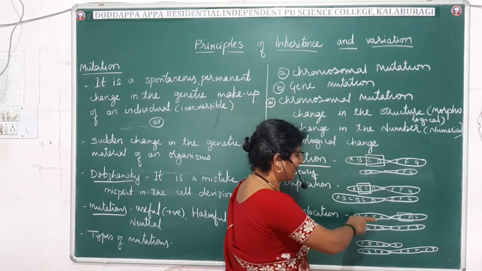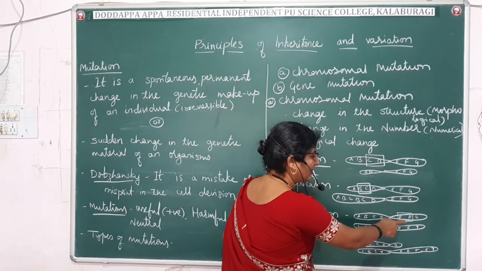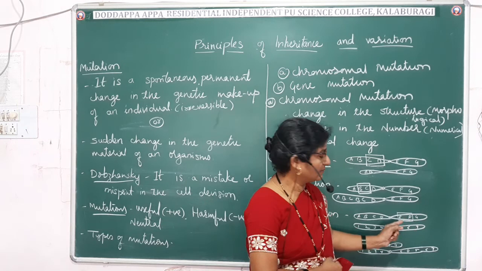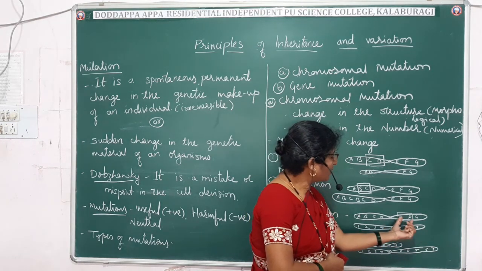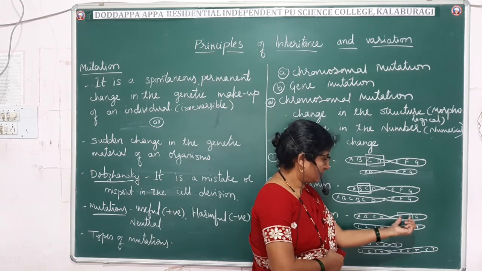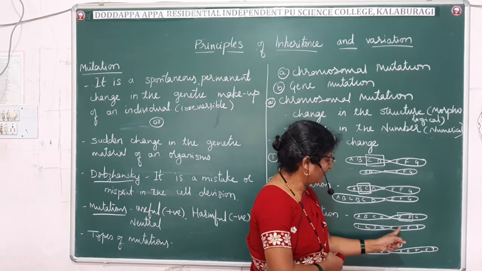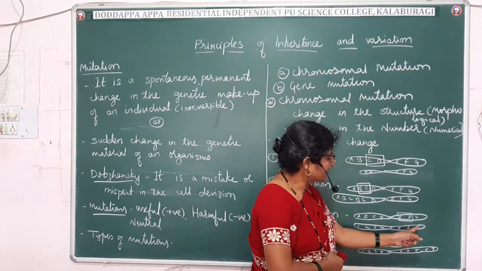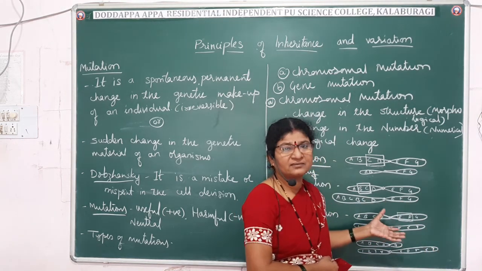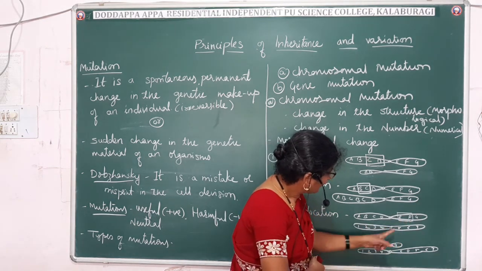Fine. So here I gave the example of A, B, C, D, E, F, G. I have taken E, F, which I have marked in the box. So these got shifted to this chromosome. And this segment may get inserted anywhere, maybe before 5, between 5 and 6, between 6 and 7, or maybe after 7. Wherever it gets in, it can get inserted. Here I have taken before 5.